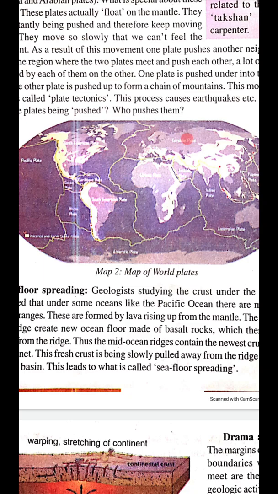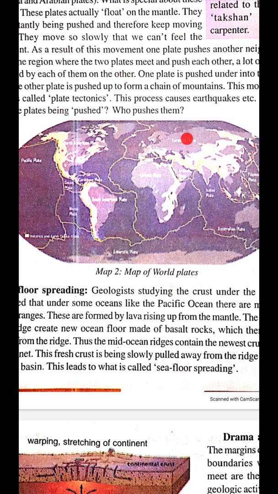One plate is pushing under into the mantle while the other plate is pushing up to form a chain of mountain. When these plates push, because of that pressure, these mountains are formed. This movement of plates is called plate tectonics. This is called plate tectonics.